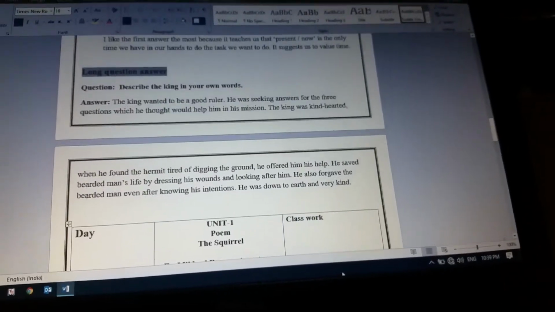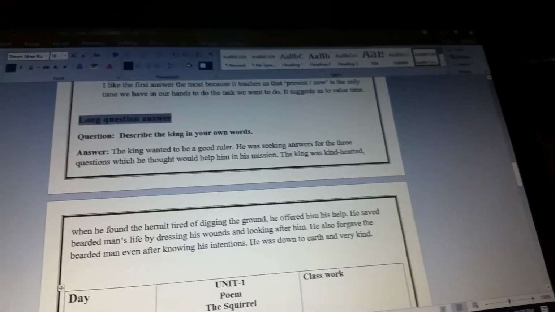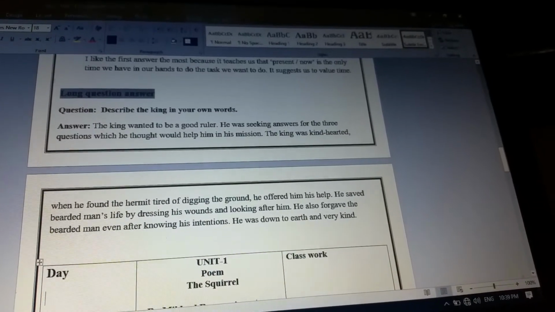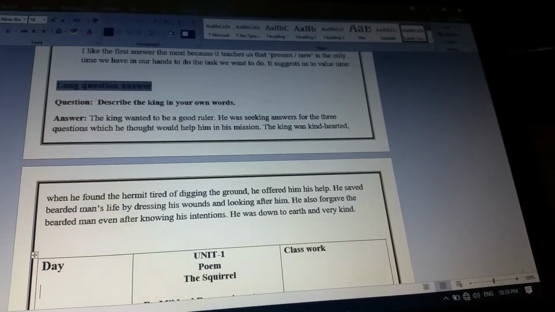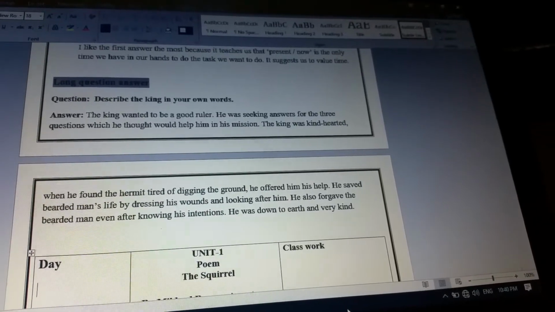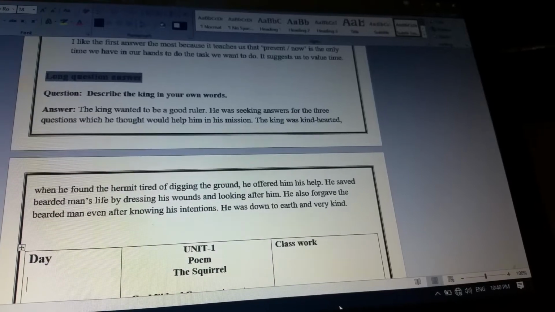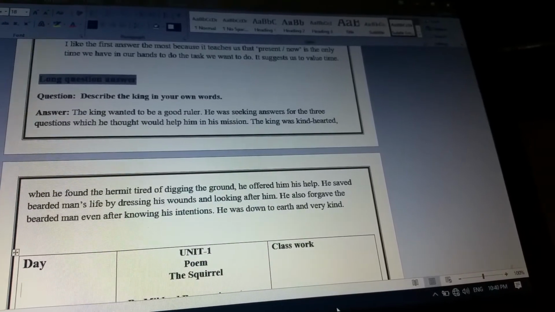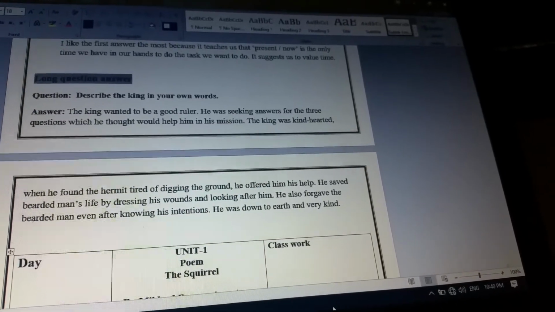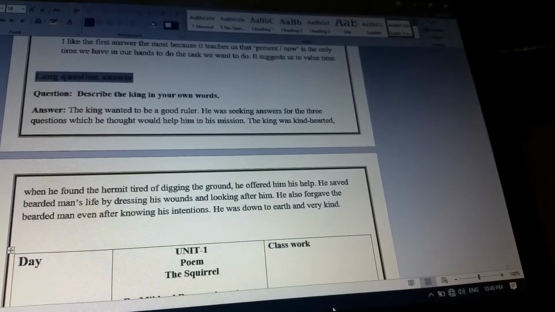Now there is one long answer question as well. The question is, describe the king in your own words. So you all can describe. You have read the chapter, so we can repeat as well. The king wanted to be a good ruler. He was seeking answers for the 3 questions which he thought would help him in his mission.